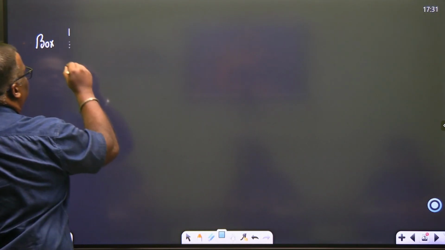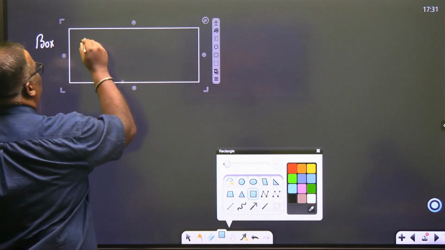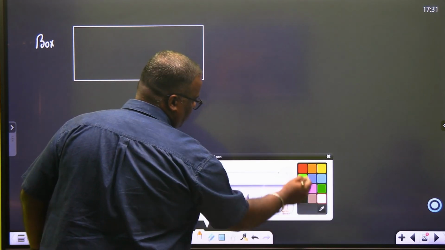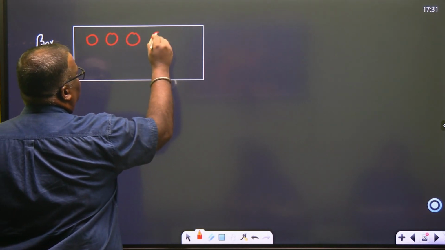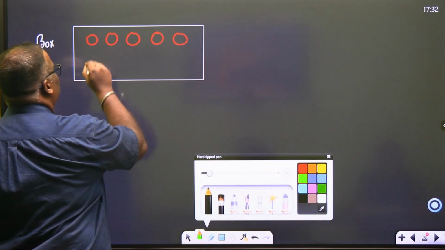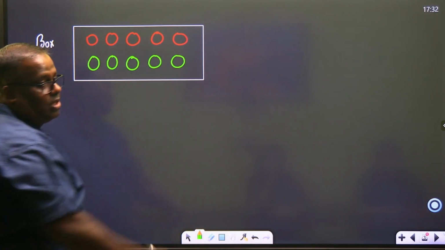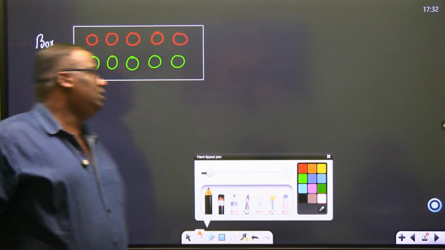So let's say we have a box. Try and understand. This box contains 5 red balls, and the box also contains 5 green balls.